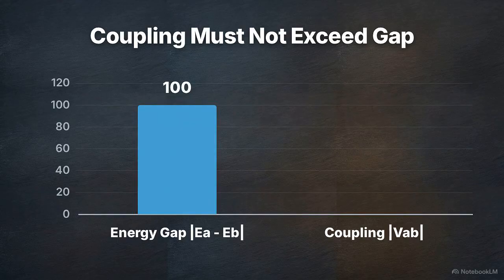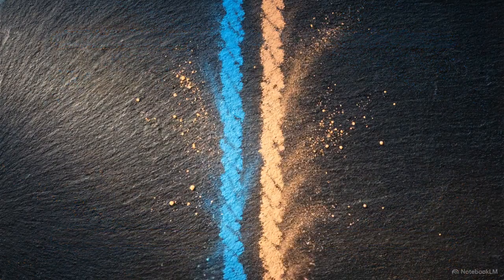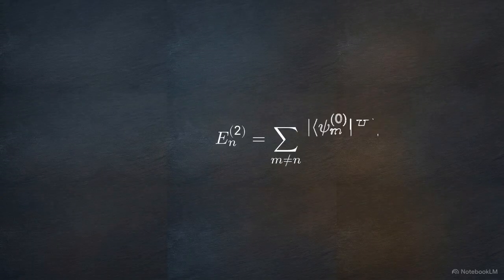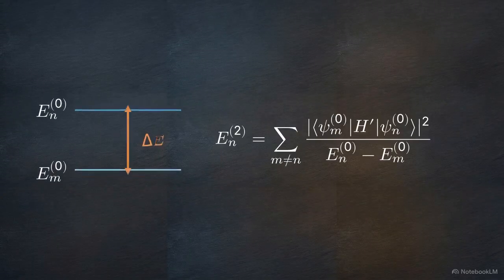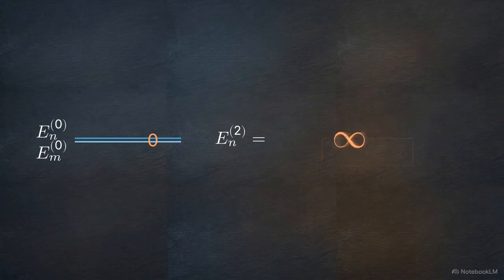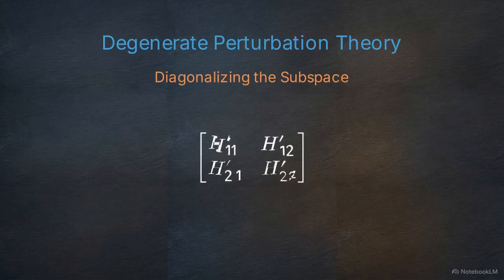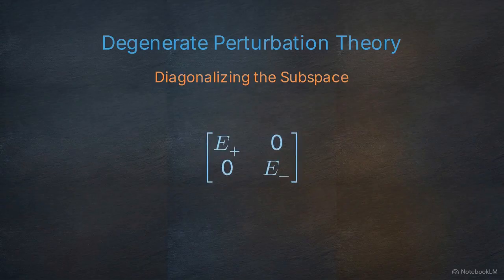Perturbation theory is only mathematically valid if the off-diagonal coupling matrix element is smaller than the gap between the unperturbed energy levels. This forces us to stop and ask a critical question. What happens if EA exactly equals EB, creating a degenerate state? At degeneracy, the energy gap drops to 0. The denominator in our expansion becomes 0, and the series violently diverges. This dictates why physicists must use degenerate perturbation theory. Diagonalizing the subspace before proceeding is the only way to avoid mathematical collapse.